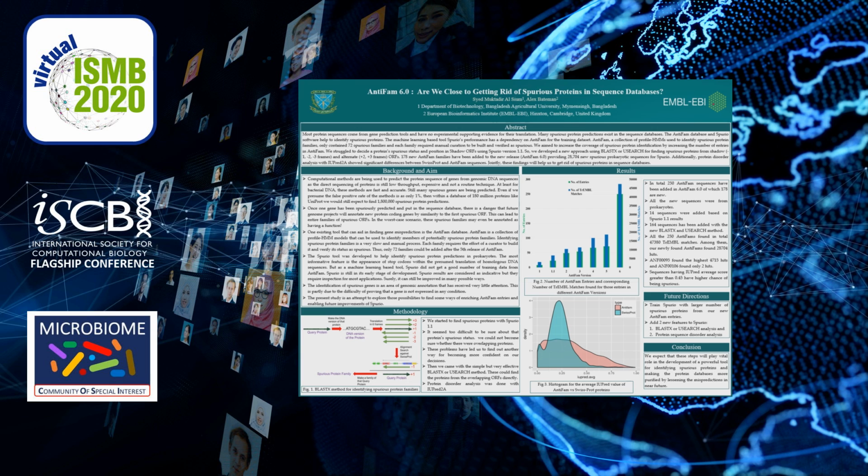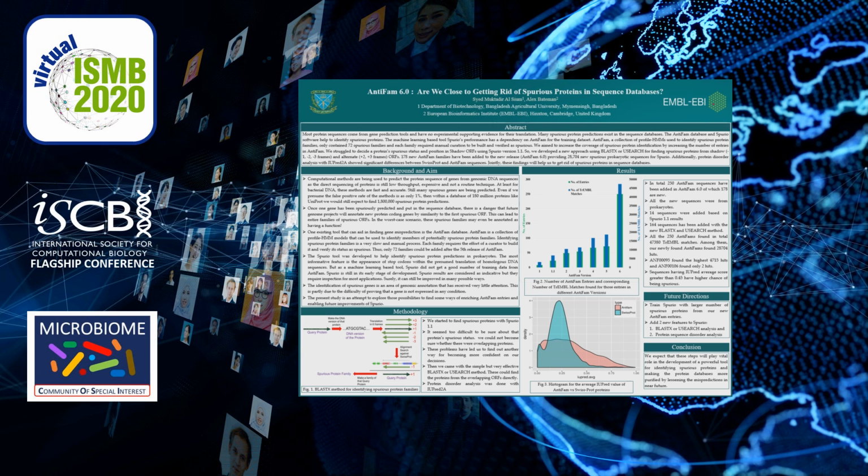And as a machine learning based tool, SPURIOUS didn't get a good number of training data from ANTIFAM, and thus it is still in its early stage of development, and its results are considered indicative, but they require inspection for most applications.